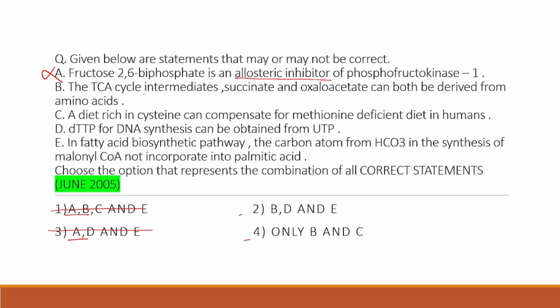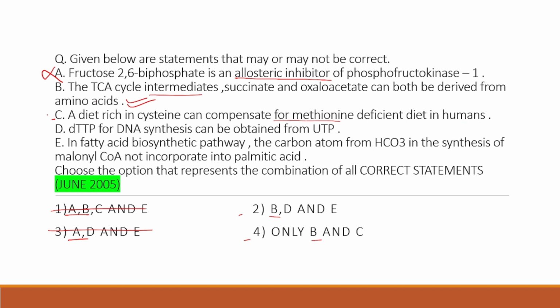The TCA cycle intermediates succinate and oxaloacetate can both be derived from amino acids. Yes, they both can be derived from amino acids, so B is correct. Coming to option C, this is the deciding one: a diet rich in cysteine can compensate for a methionine-deficient diet in humans.